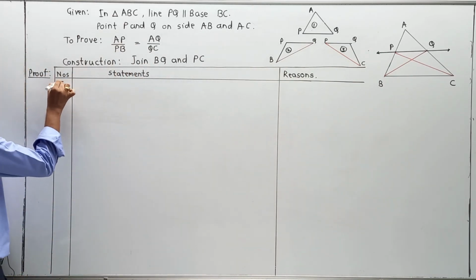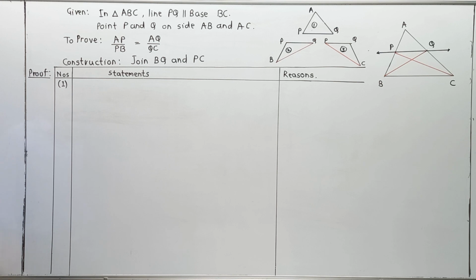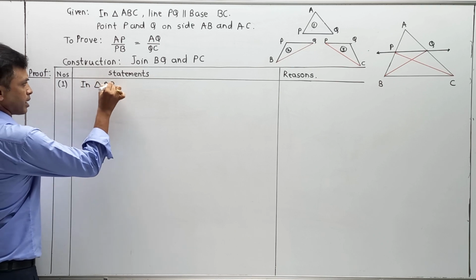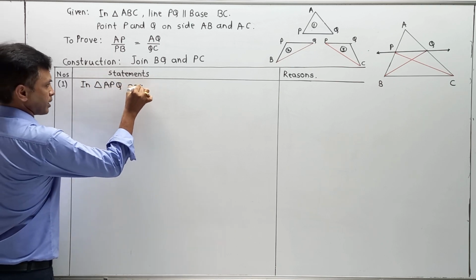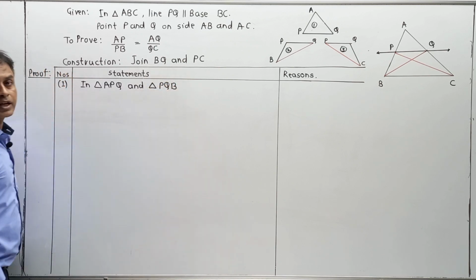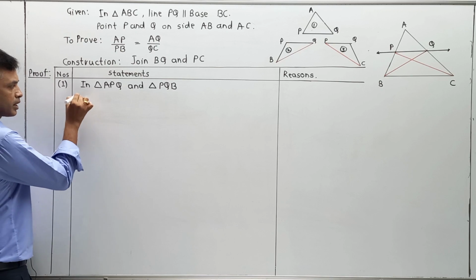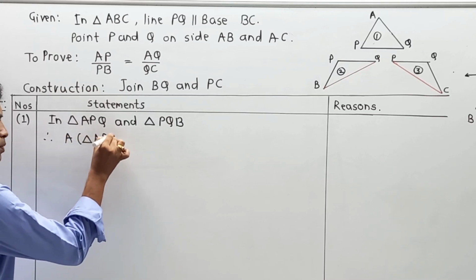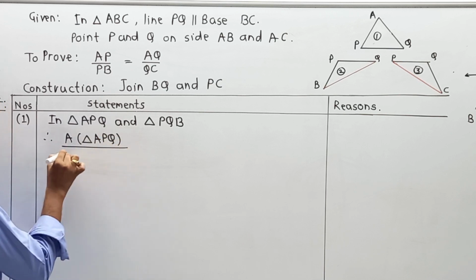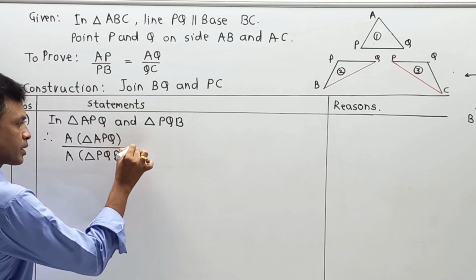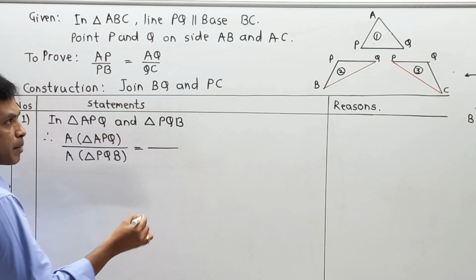First, in triangle APQ and in triangle PQB, means area of first triangle upon area of second triangle. Therefore, area of triangle APQ upon area of triangle PQB is equal to AP upon PB.